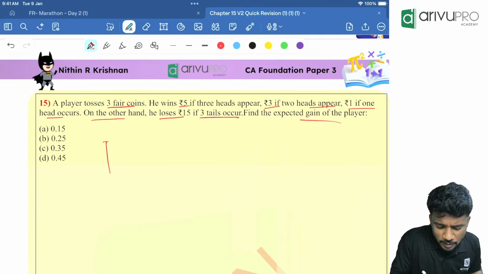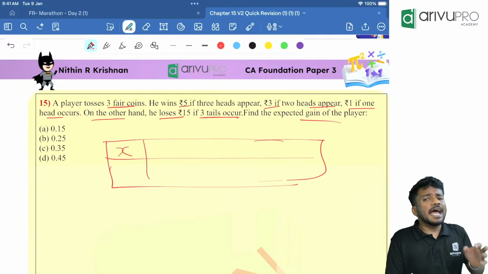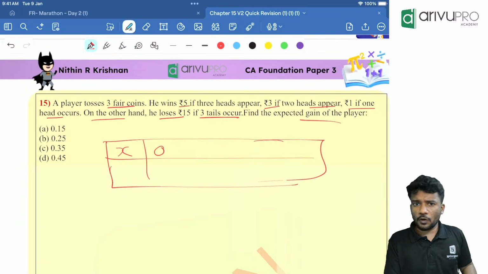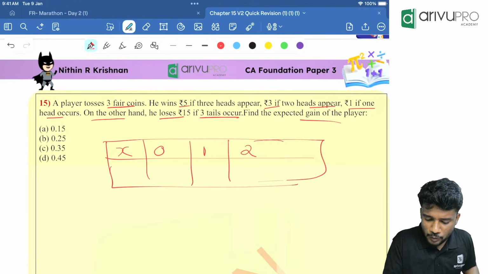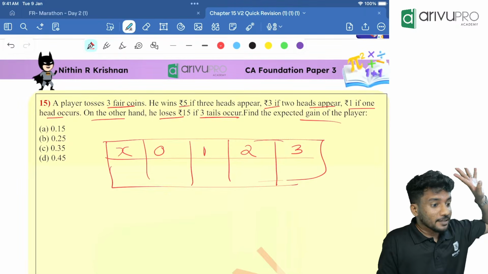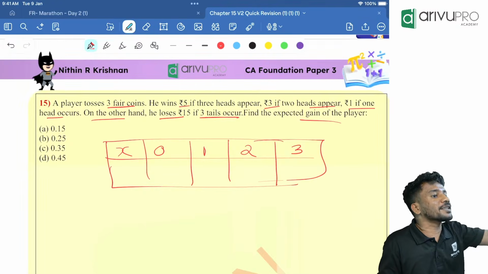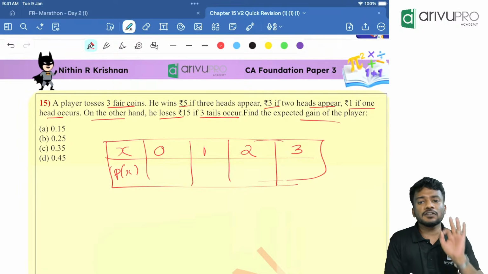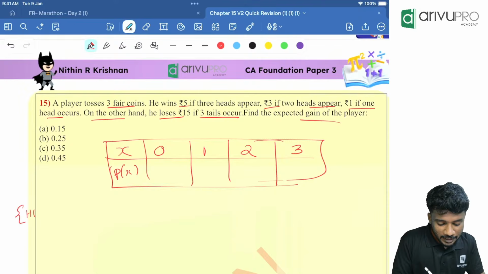First of all, you tell me the x values I'll get when I am tossing a coin 3 times. There can be a possibility of 0 head, a possibility of 1 head, a possibility of 2 heads, and a possibility of 3 heads. Can there be a possibility of 4 heads? Yes, Aditya, can there be? No. Why? Because we are only tossing it 3 times. Now, what is the probability value of getting 0 head when I am tossing a coin 3 times? What is the sample space? Head, head, head.